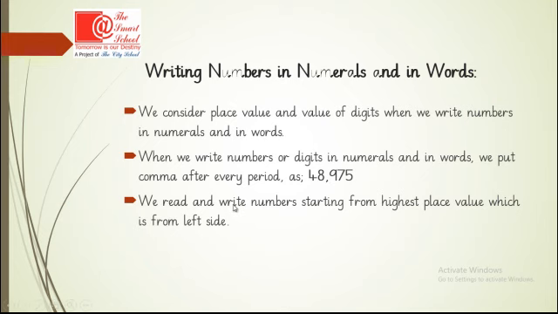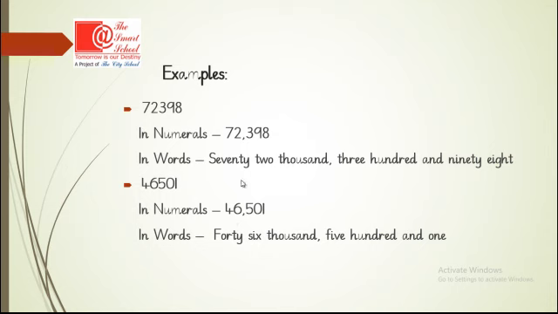Now we read and write numbers starting from highest place value, which is from left side. This concept will be clear when we take some examples. The number is given 72,398.